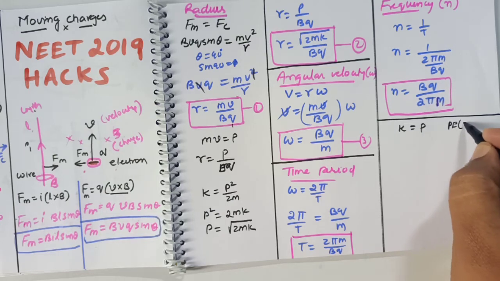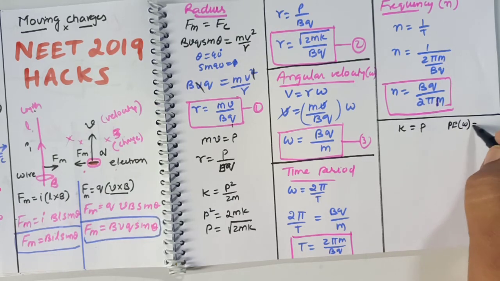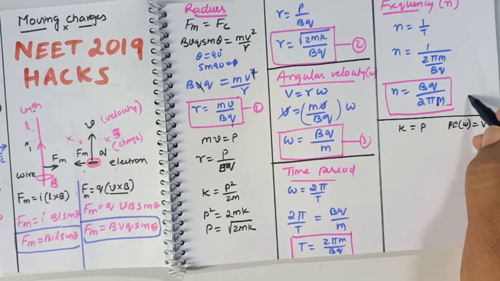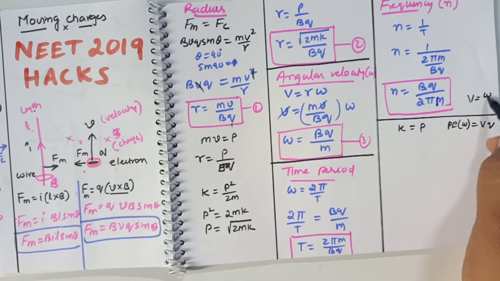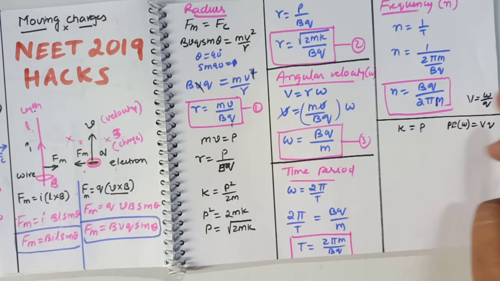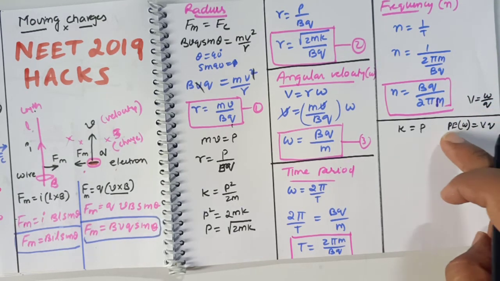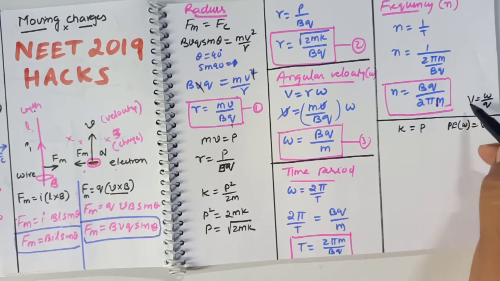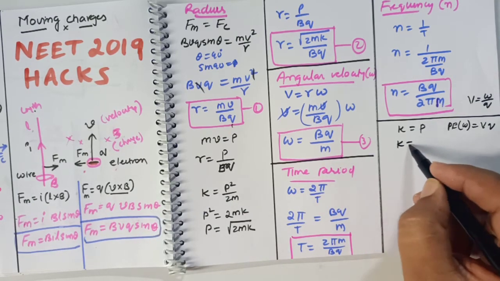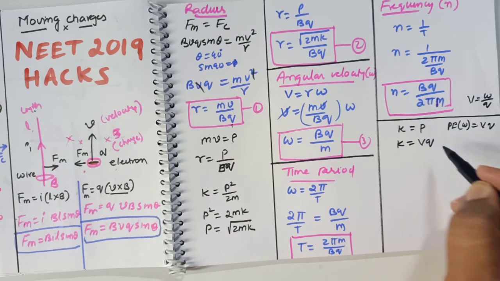See, potential energy or work done, both are going to be same. It is equal to VQ. Why is it so? Because in electrostatics, electric potential is work done on unit charge. Therefore, potential energy or work will become the multiplication of electric potential and charge here. So W can be written as VQ. That means potential energy can also be given by VQ here. So I am just replacing K with potential energy, which can be taken as VQ.